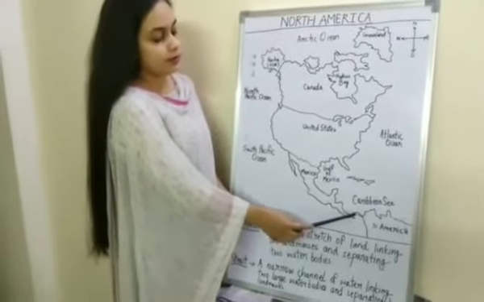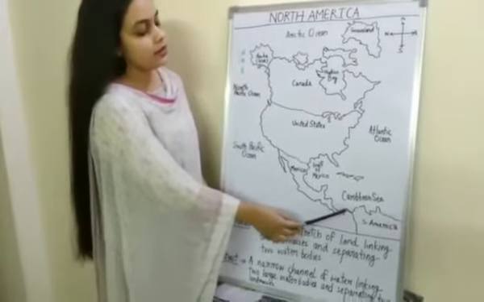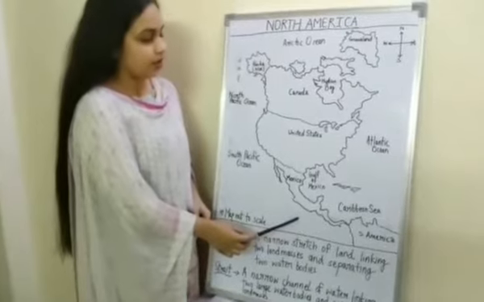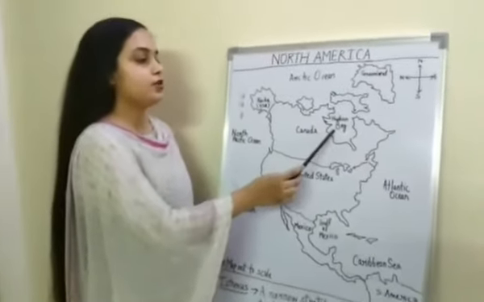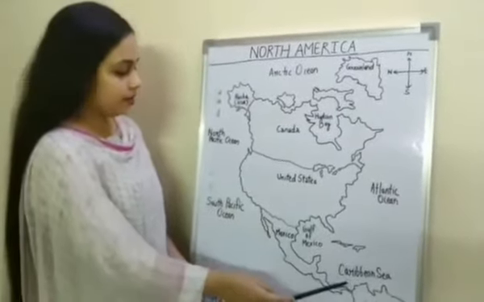So this Isthmus of Panama is linking North America with South America, and it is separating the Caribbean Sea from the Pacific Ocean. Apart from that, other surrounding water bodies are Hudson Bay, the Gulf of Mexico, and the Caribbean Sea.